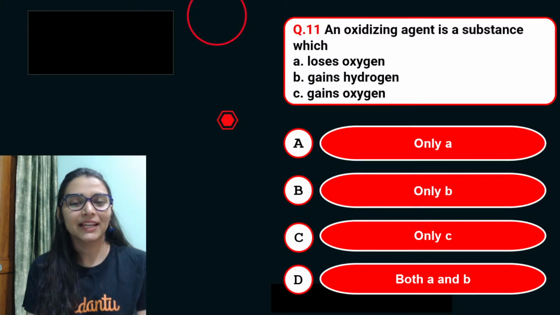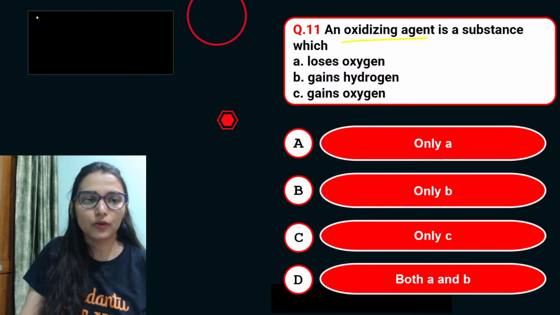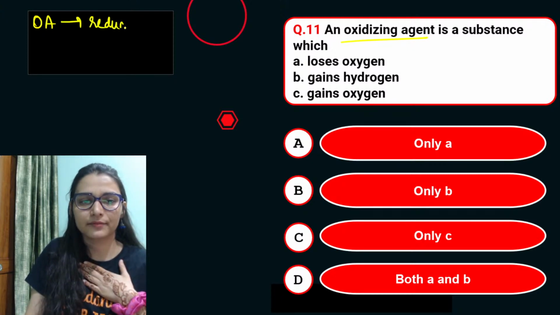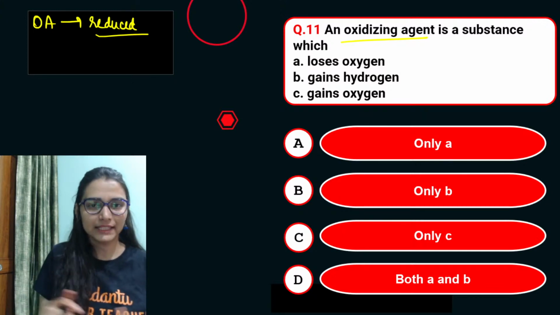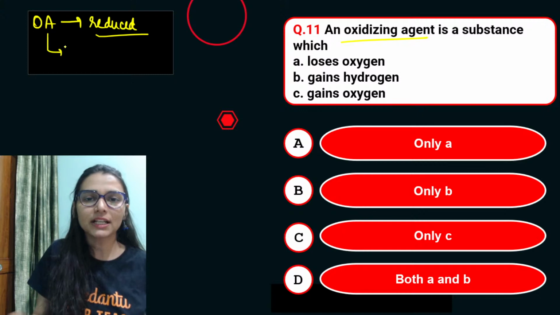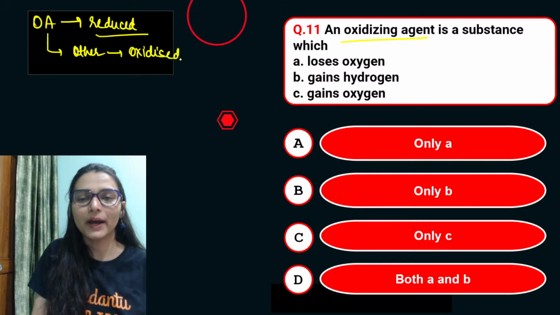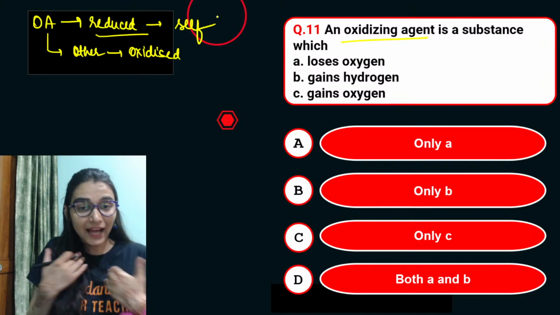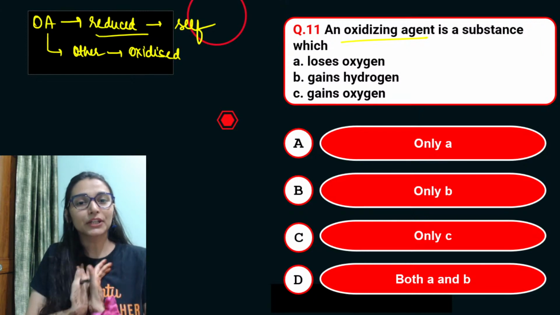Both A and B. Look, what does oxidizing agent mean? An oxidizing agent is that species which will be reduced itself. The species which undergoes reduction is the oxidizing agent. When I say oxidizing agent, it means it oxidizes the other species. The other species is oxidized by it and it is itself reduced. If I am an oxidizing agent, that means I will oxidize you and I will reduce myself.